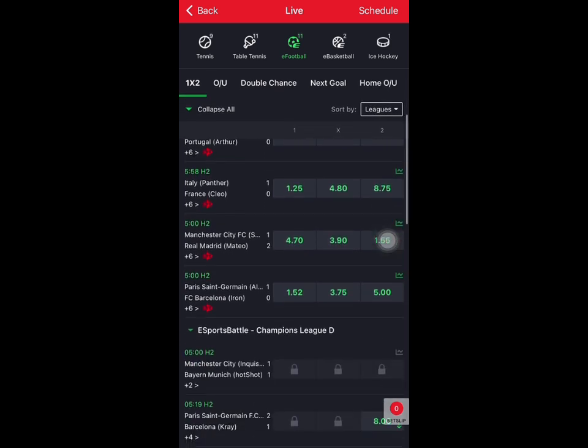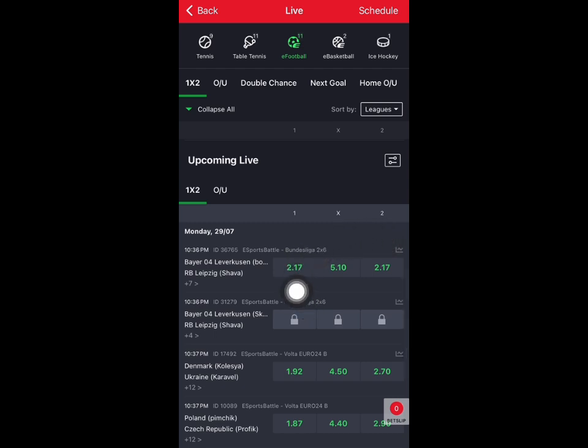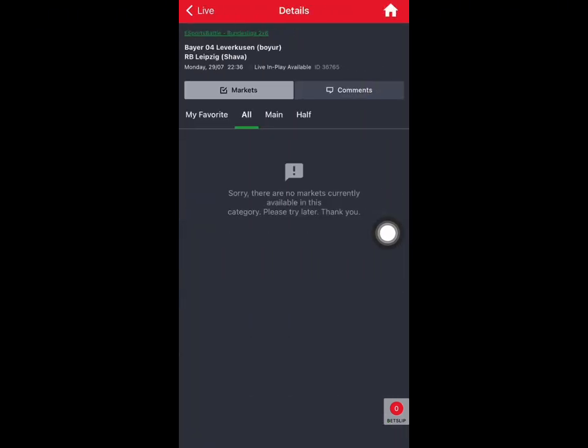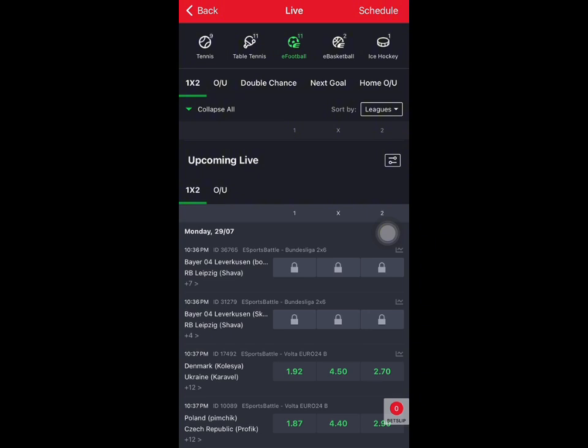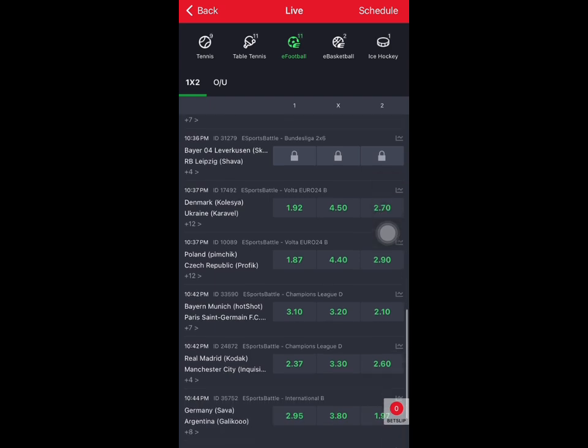And let me just see if I can explain it better. Okay, so this particular one is starting very soon. They have the same odd. So let's look at these two teams, Bayern and Leipzig. They've already closed their markets, but let's just note down the names, Bayern and Leipzig. They have the same odd.